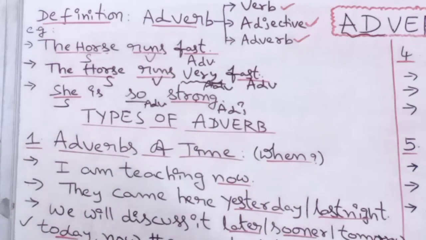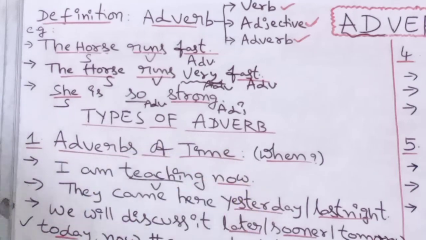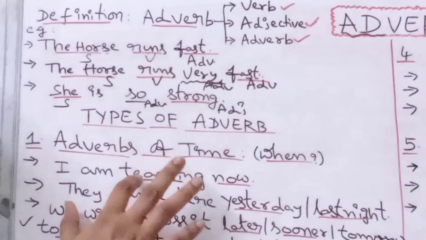And you need to know whether it becomes an adverb or not. How can it become an adverb? It becomes an adverb only when it qualifies a verb. What is the verb here? Teaching is the main verb, and this word now is coming for the sake of this verb teaching.